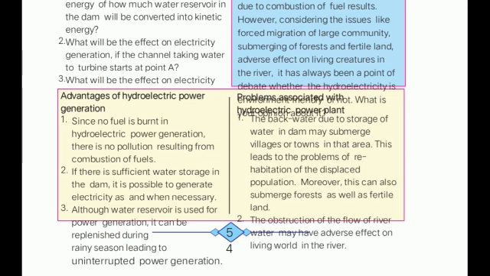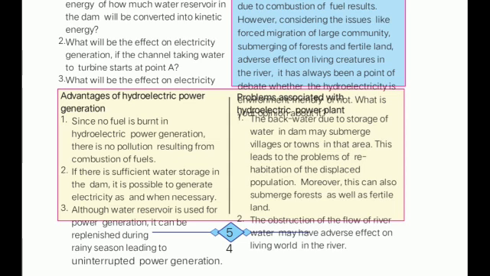The water which was stored in the dam will immediately come out of the dam, and due to which the villages or towns near that dam will be damaged or submerged, means flooded, and then the inhabitants have to leave that area, and also the forest or the agricultural land will become infertile. The forest will also be destroyed as well as the fertile land, due to the damage to the dam.